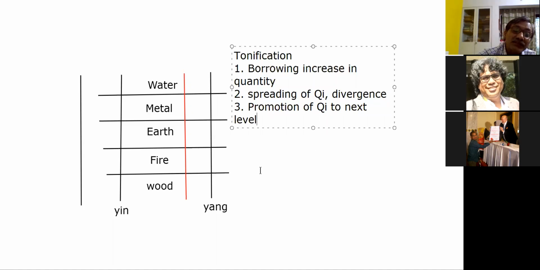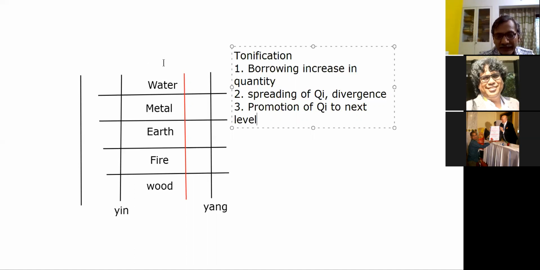Because once this process is complete from wood to water, then another cycle of process starts from here. So which phase will come of that cycle? The wood phase of that other cycle will come here. So if this chi in water here is promoted to the next, that is wood phase of the next channel, next work, next project, so that also is promotion.